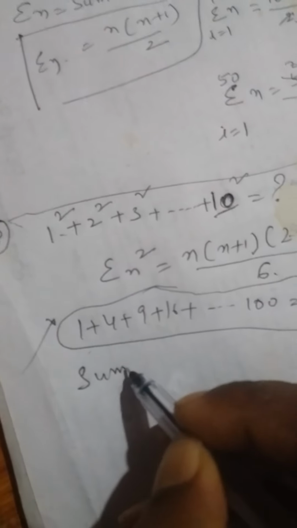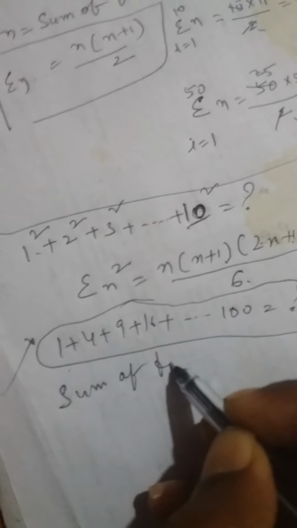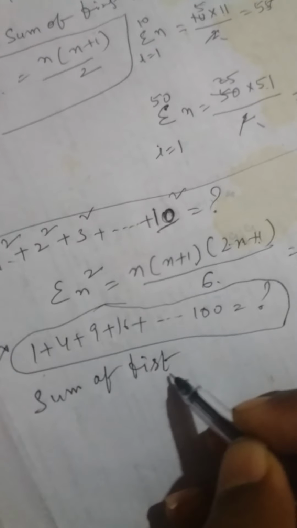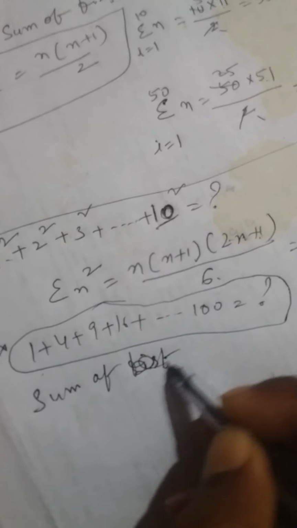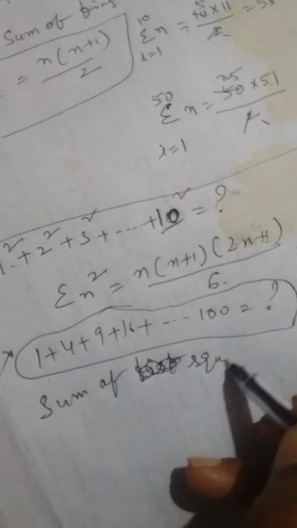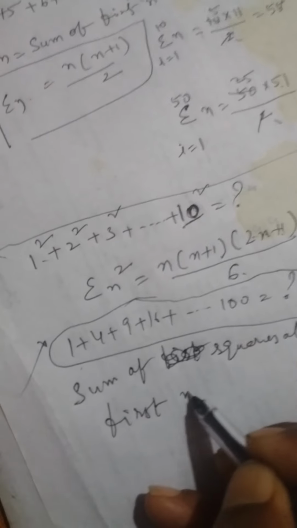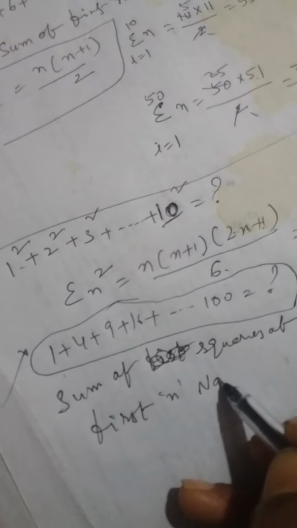This is the sum of squares. What do we say from this formula? The sum of squares of the first n natural numbers.